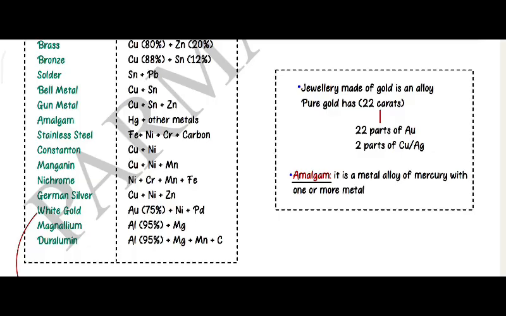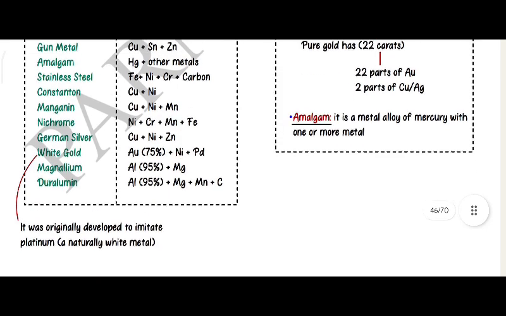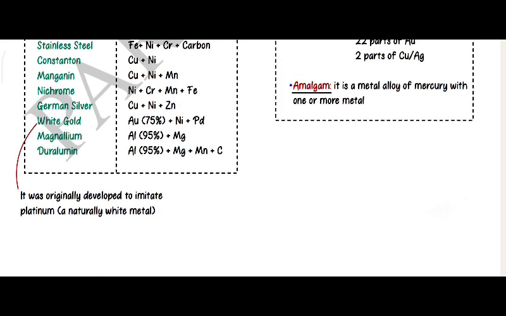Constantan: copper plus nickel. Manganin: copper plus nickel plus manganese. Nichrome: nickel plus chromium plus manganese plus iron. German silver: copper plus nickel plus zinc. White gold: aluminum 75% plus nickel plus lead. White gold was originally developed to imitate platinum, a naturally white metal.